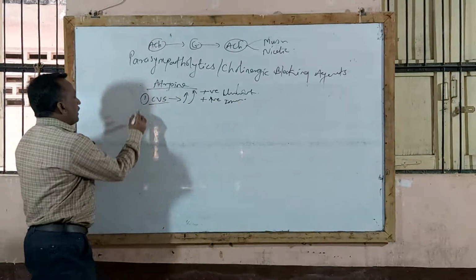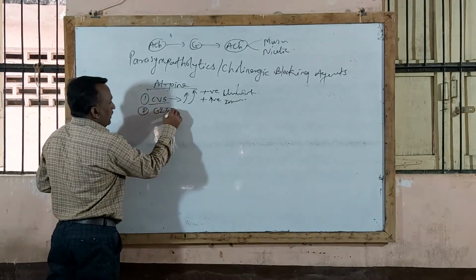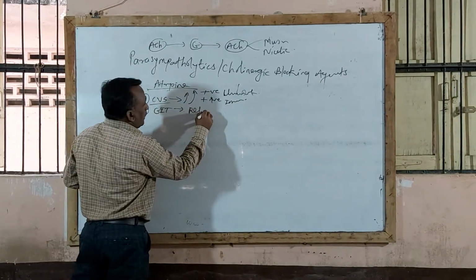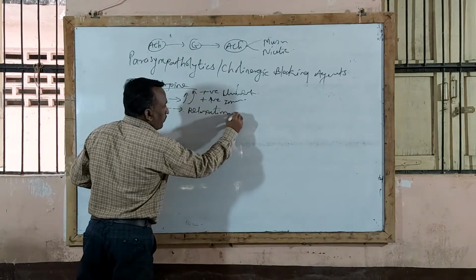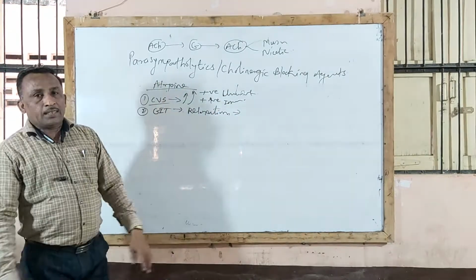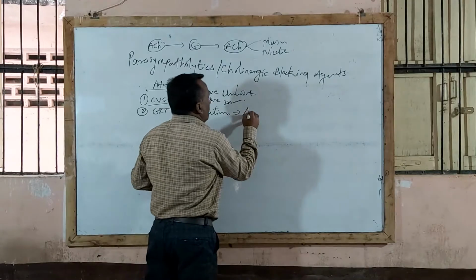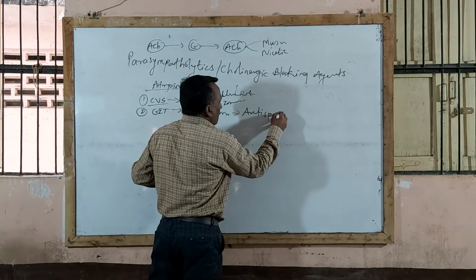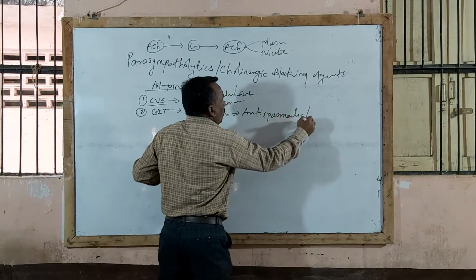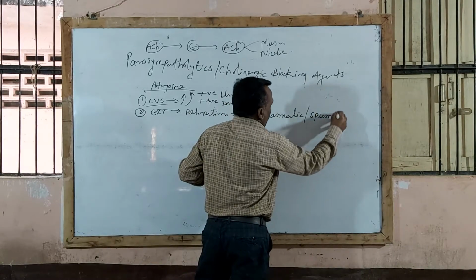Second, another effect is on the GIT, and by acting on the GIT it causes a relaxation effect on GIT smooth muscle, and thereby it is used as an antispasmodic agent, also called a spasmolytic agent.